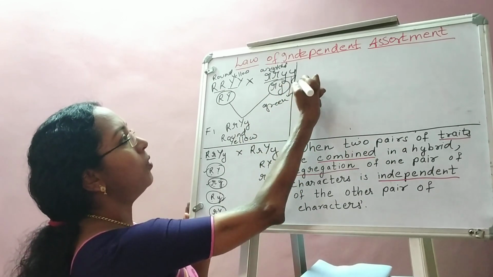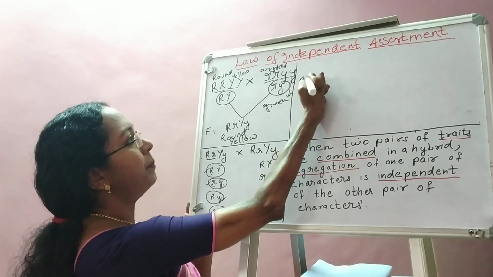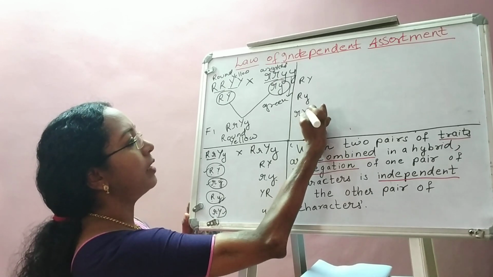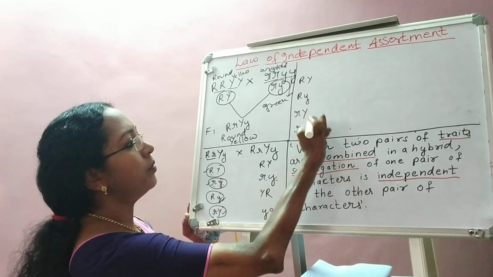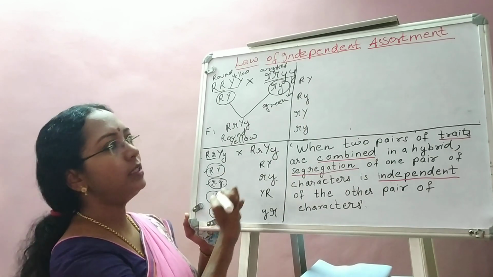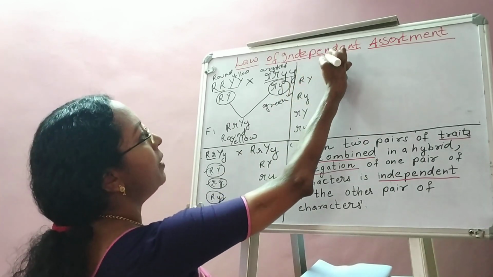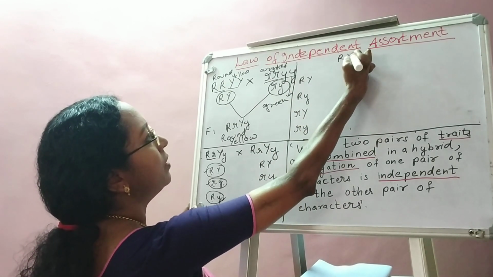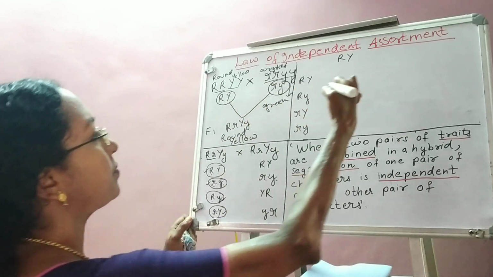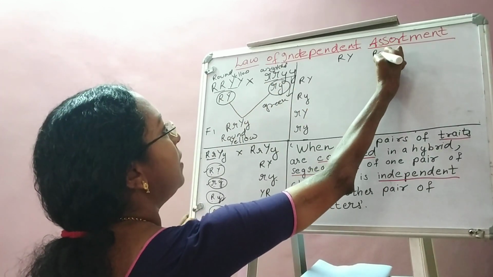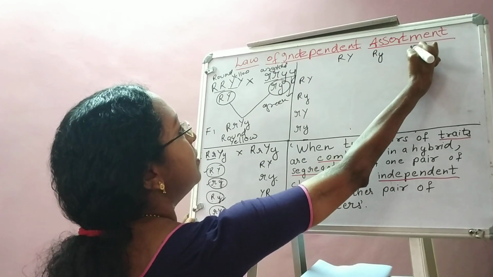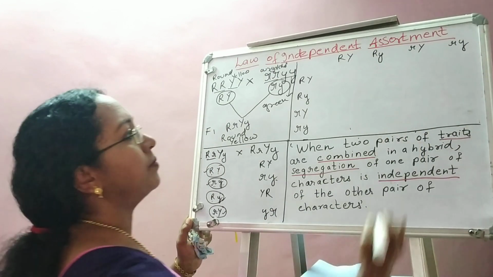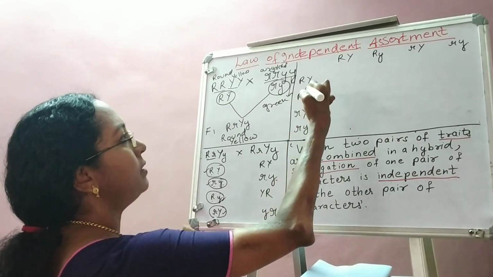So I am writing the left column first, capital R, capital Y, capital R, small y, small r, capital Y, small r, small y. Just written the gametes. And again on the top I am writing the gametes of the other parent. The same combination I am going to write so that it will be easy for you. Capital R, capital Y, capital R, small y, small r, capital Y, small r, small y. So the gametes are written.